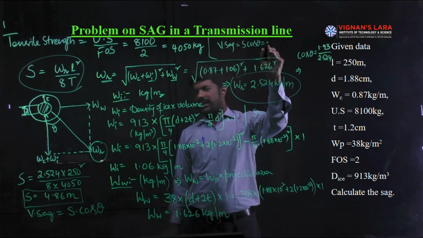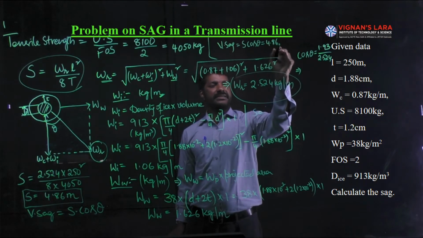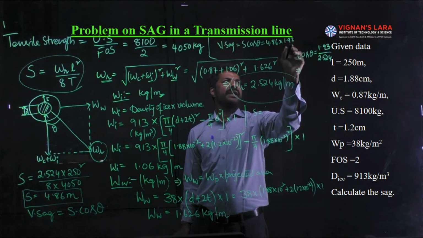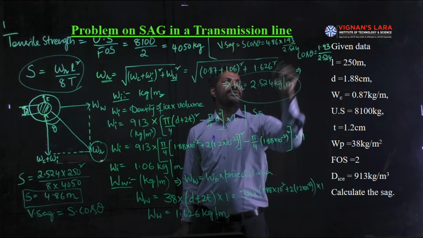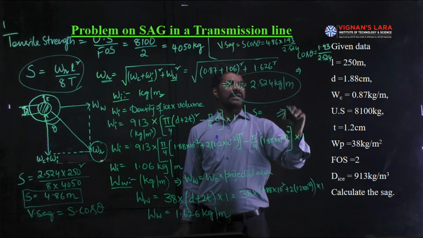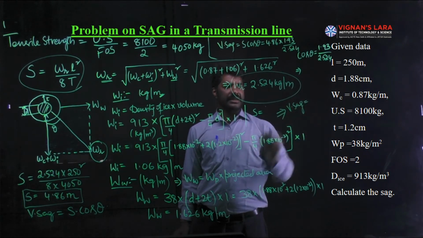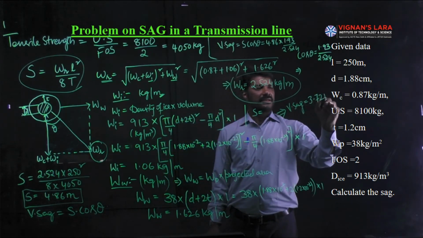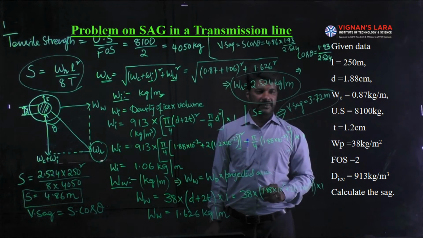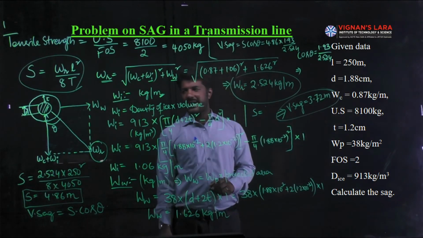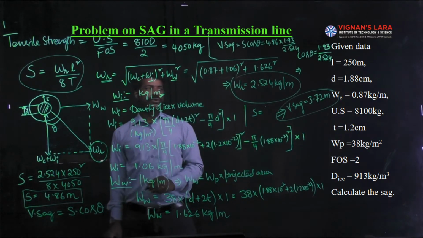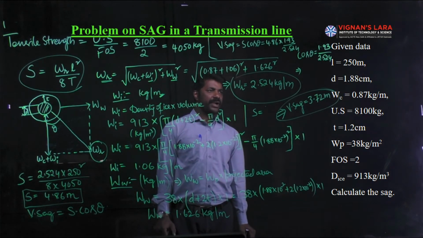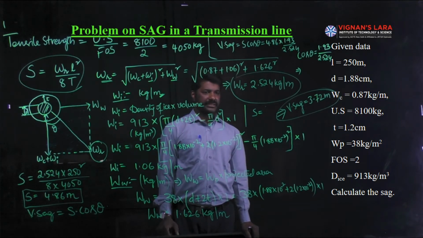The S value we already calculated, 4.86, is to be multiplied with the cos theta term, which is equal to 1.93 by 2.524. So the overall vertical sag calculation in the calculator gives us 3.72 meters. This is our calculation part, 3.72 meters. So we calculated now the vertical sag whose value is equal to S cos theta. On simplification we got it as 3.72 meters. Okay.